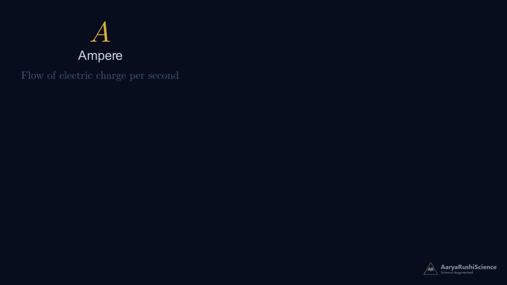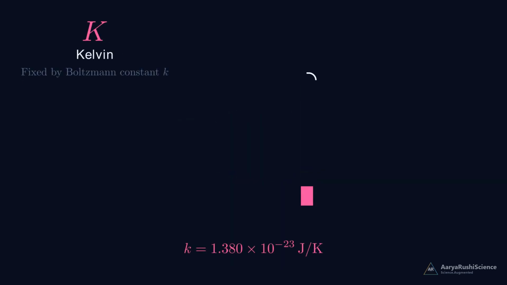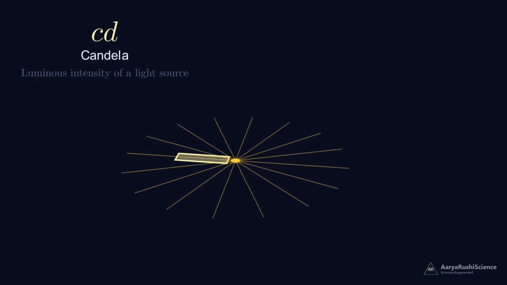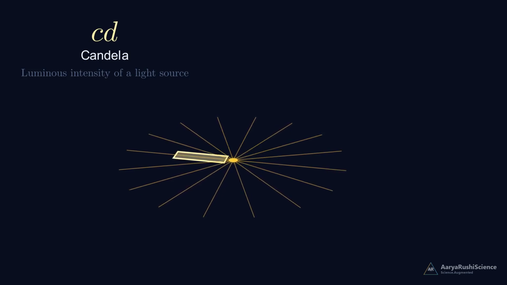The ampere measures electric current, the flow of electric charge through a wire. The Kelvin measures temperature, anchored to Boltzmann's constant. The mole counts particles, Avogadro's number, more than 6 times 10 to the 23rd. And the candela measures luminous intensity, the brightness of a source of light.